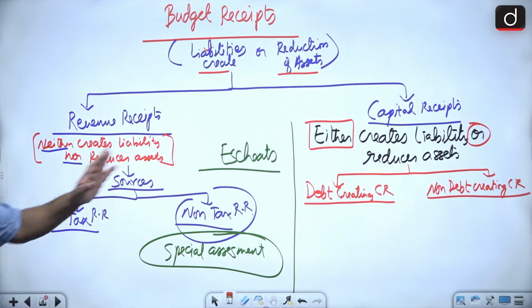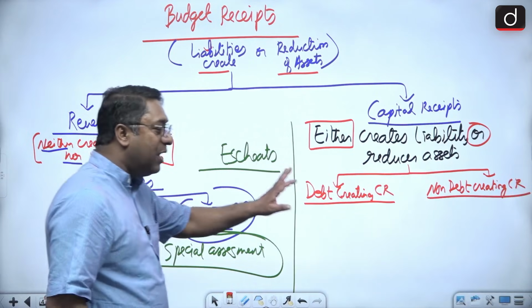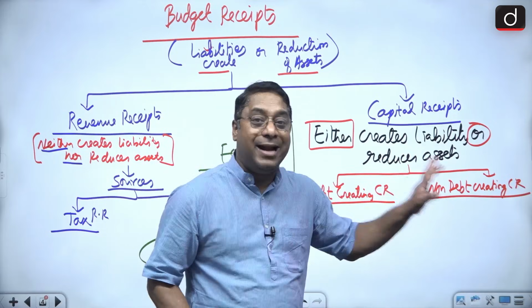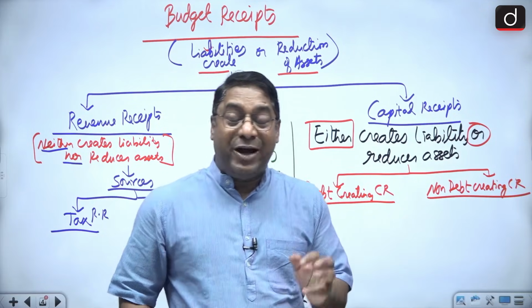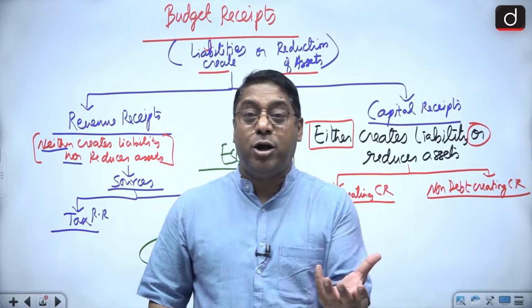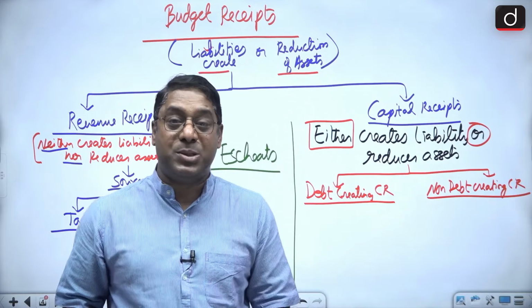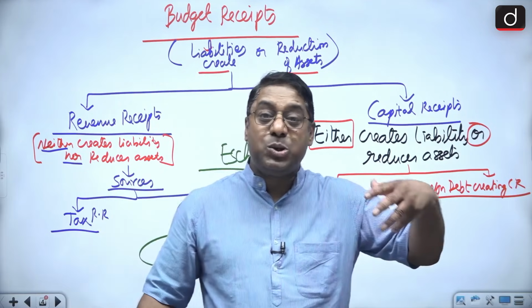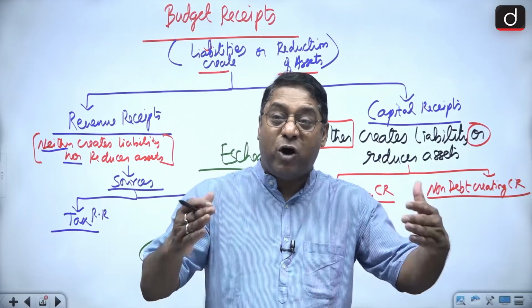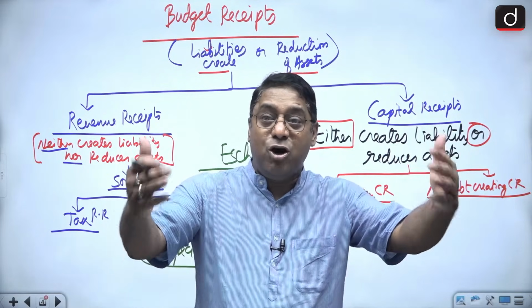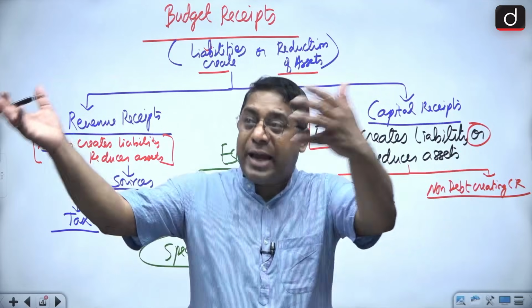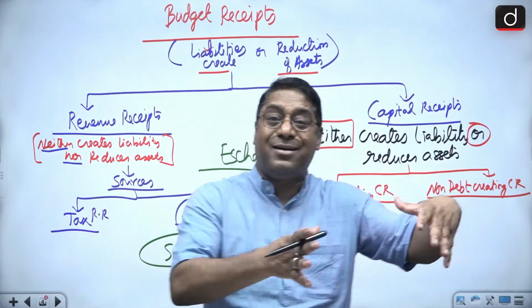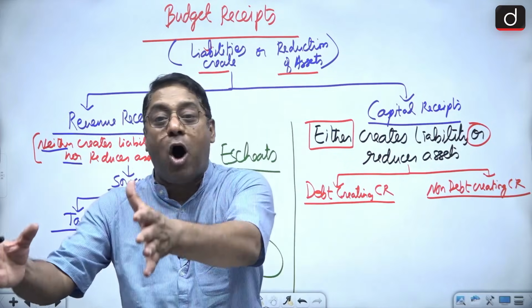When I say debt, debt means what? Debt means the borrowings. When you take borrowings, for that you have to pay interest. And when you are not able to pay the interest, again you take a loan. So that debt, it can lead to you what?